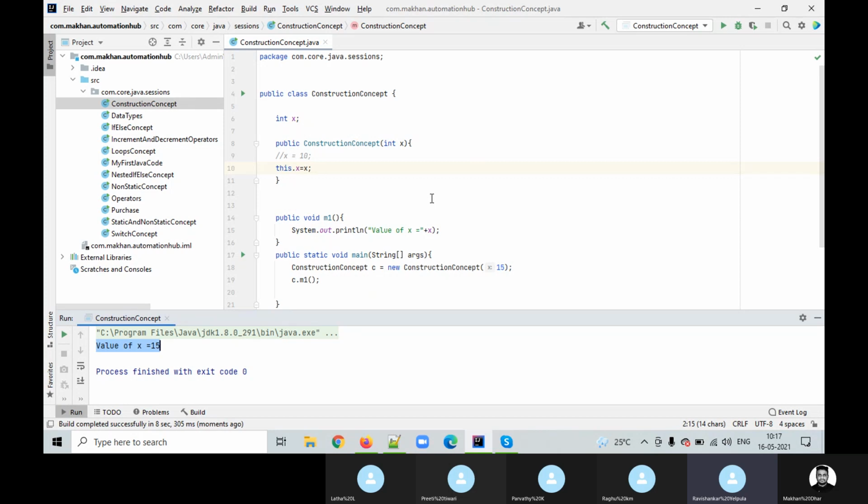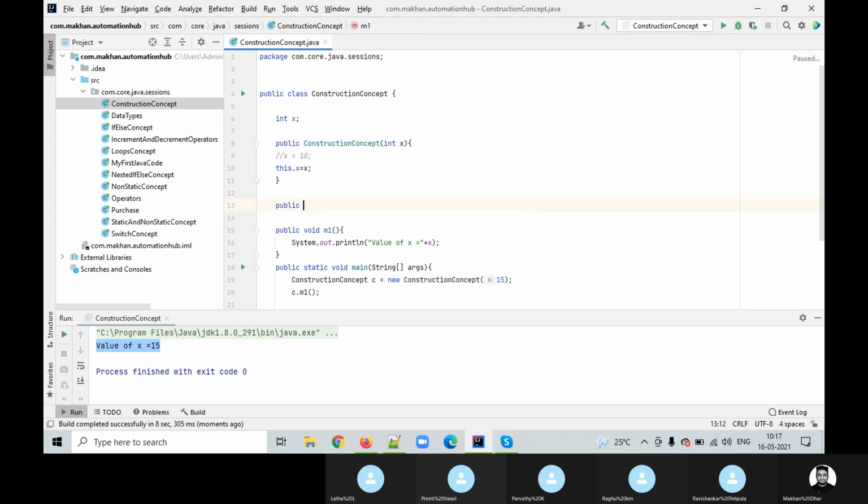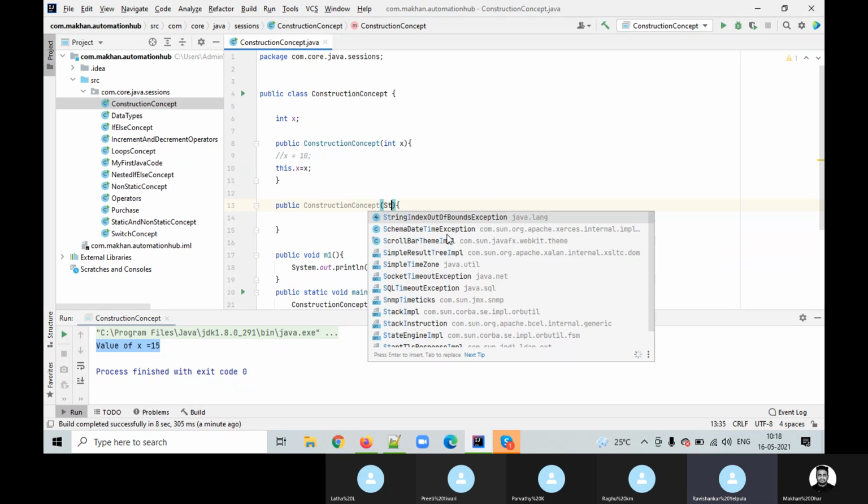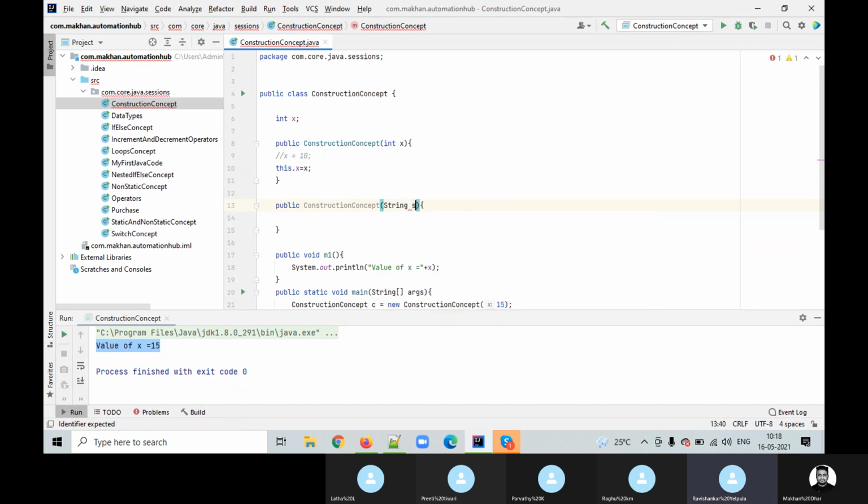Okay. Now we create one more constructor with the same name. This time pass the value of float or string, anything. String, yes.